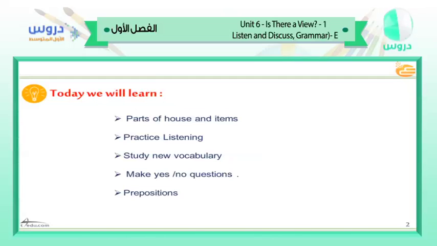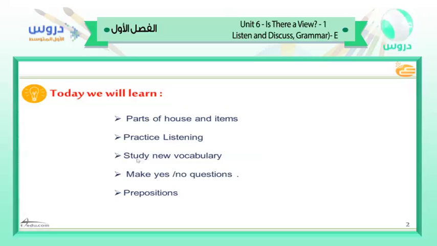Well, gentlemen and girls, today we are going to see parts of houses and items. We want to discuss many different houses, and the items included in these houses. Also, we are going to practice listening activities. As I told you before, listening is the most important activity. And also, there is a good proverb: a good listener is a good speaker. When you are good in listening, you are good in speaking, and you can speak fluently.